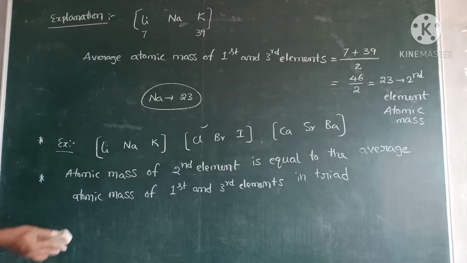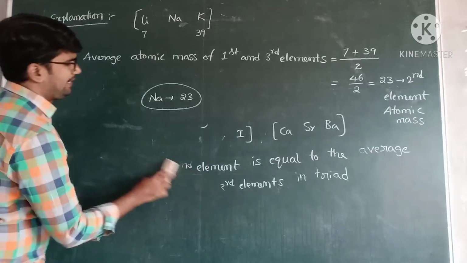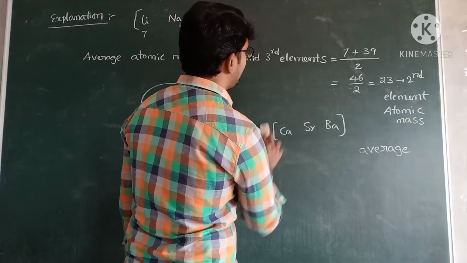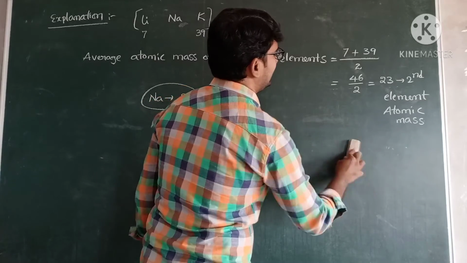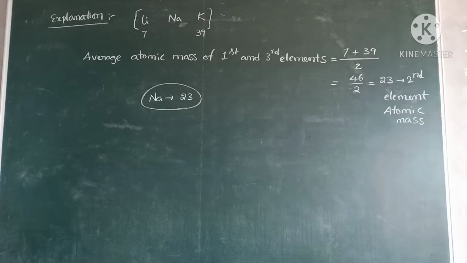But the problem is he gave nearly 8 to 9 triads, and this condition is not applicable to the remaining triads.